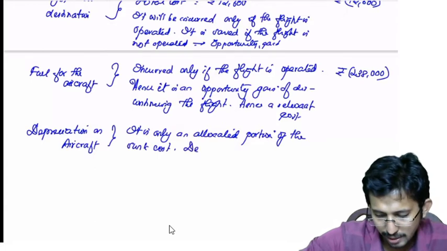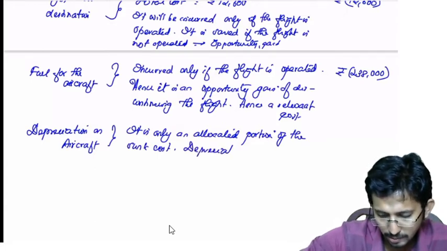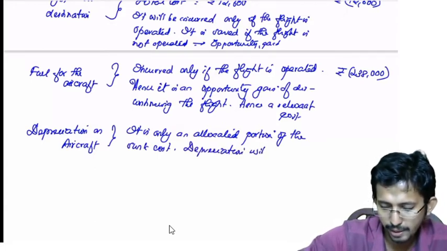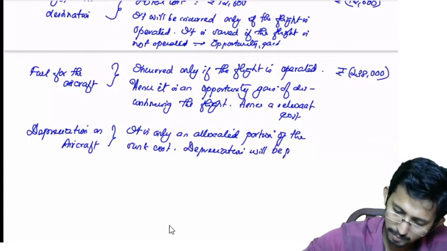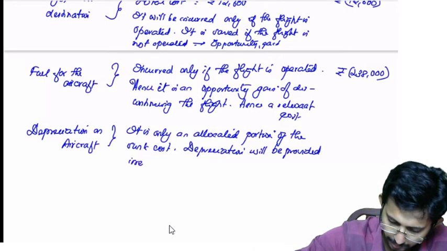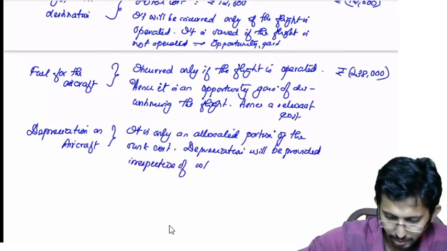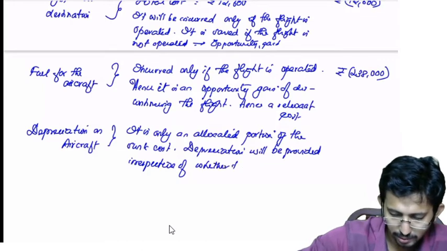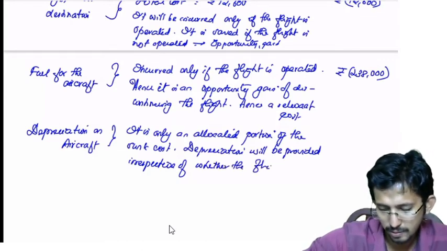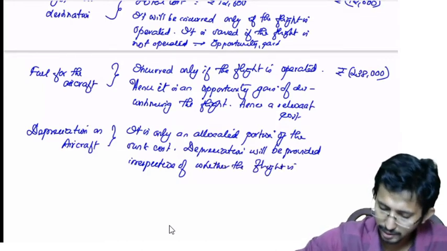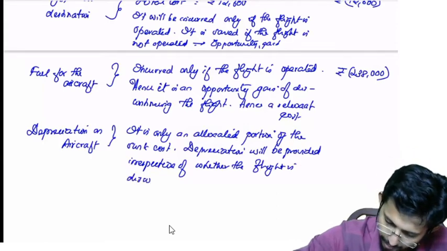Depreciation will be provided irrespective of whether the flight is discontinued.